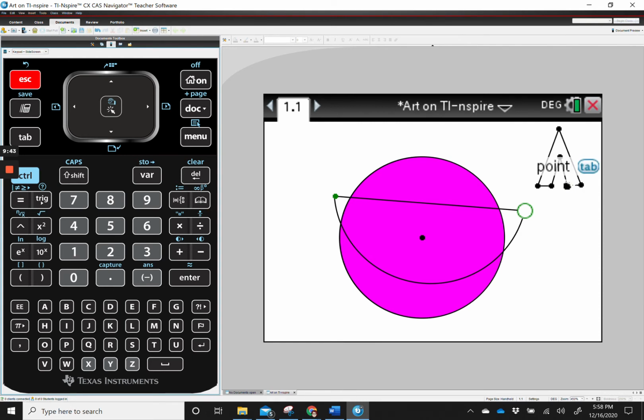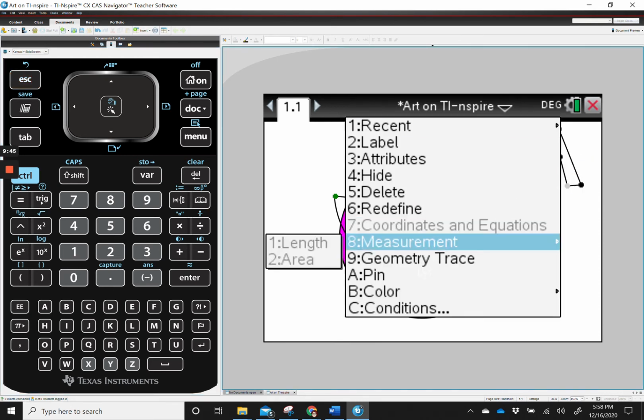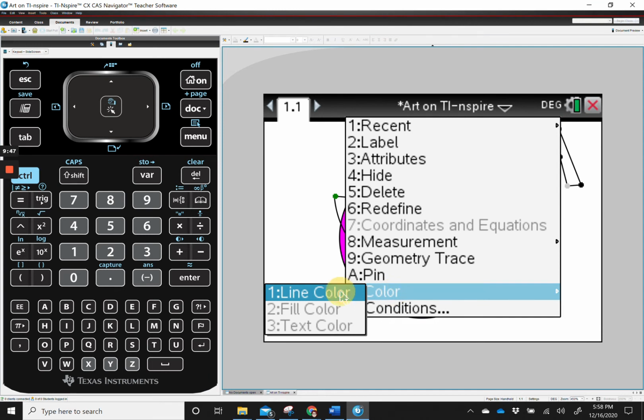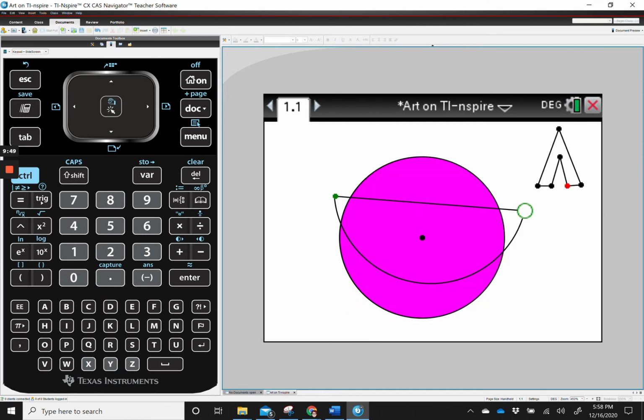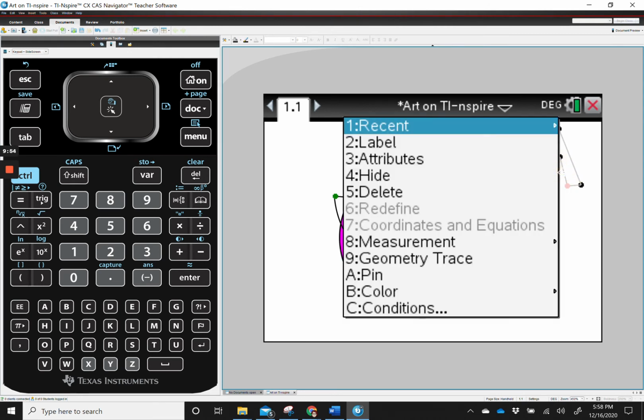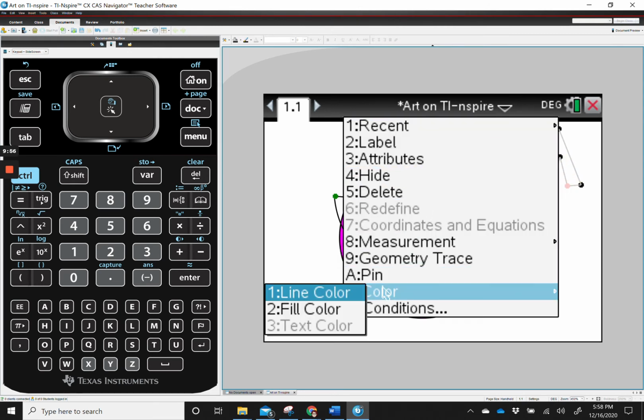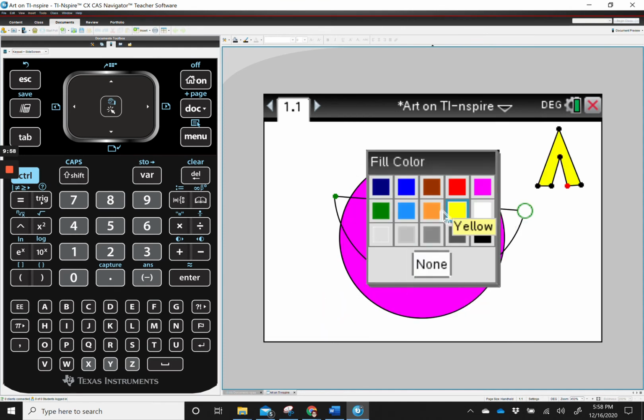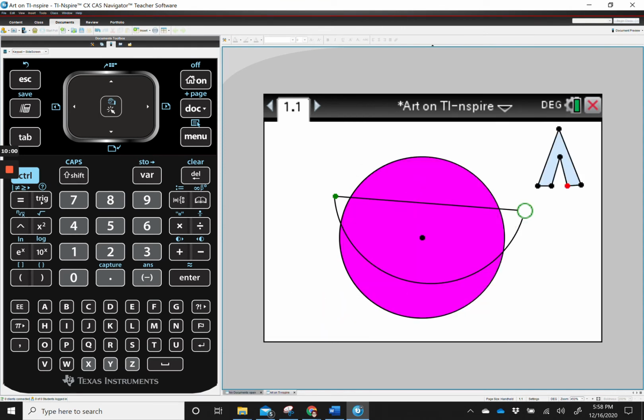So if that says point and I do a right click, I can only change the color of the point. If I want to fill the object in, I have to make sure it says polygon. So when I right click on polygon, I can fill it in.